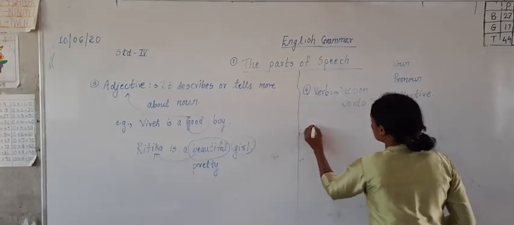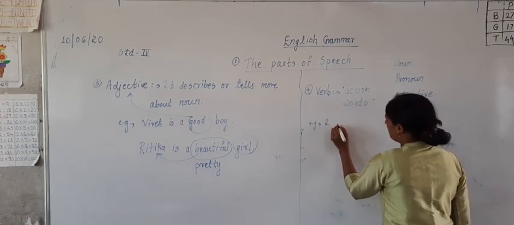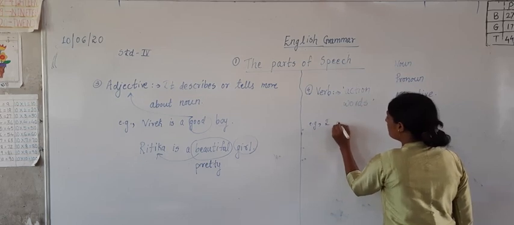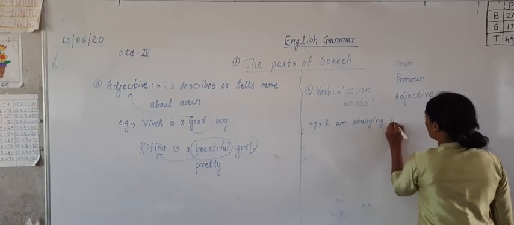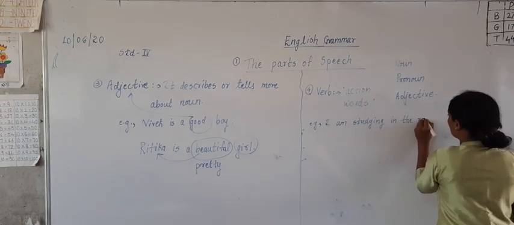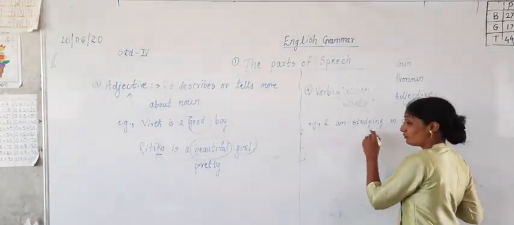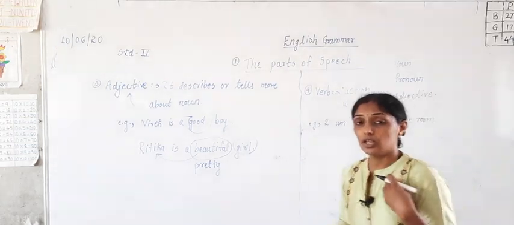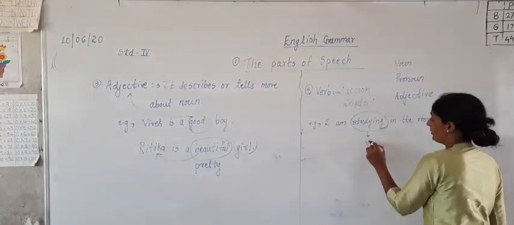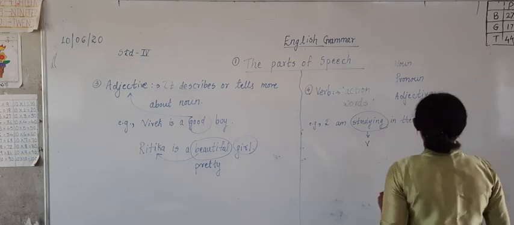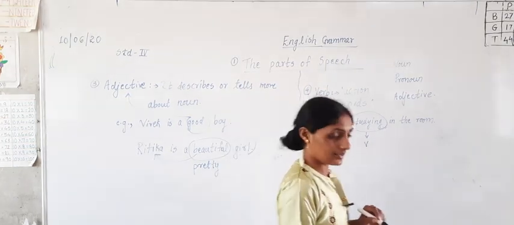For example, if I will give you students example, I am studying in the room. Where am I studying? I am studying in the room. If such a type of sentence is given to you, then what process is going on? What action am I doing? I am studying. So which word is the verb? Studying is a verb.